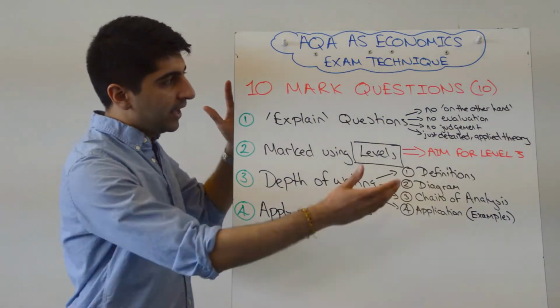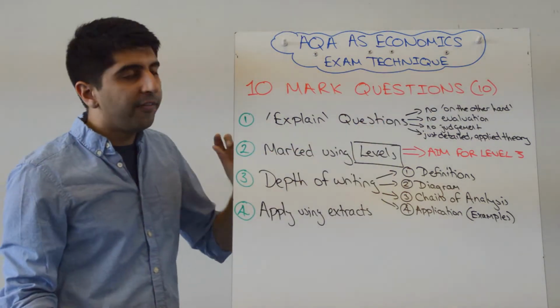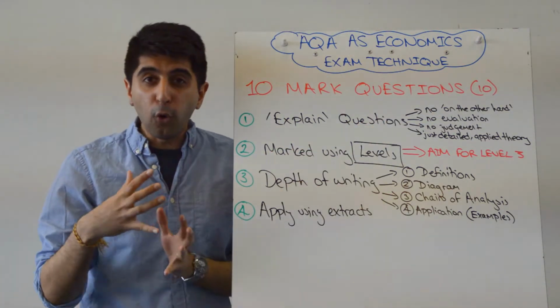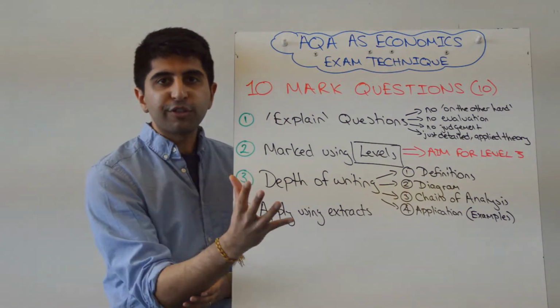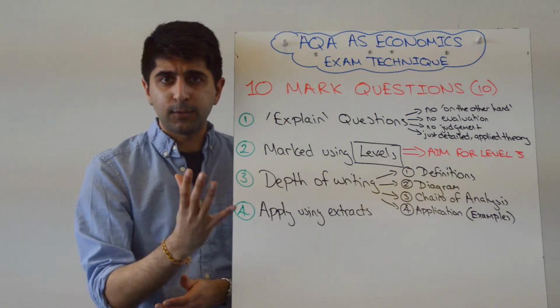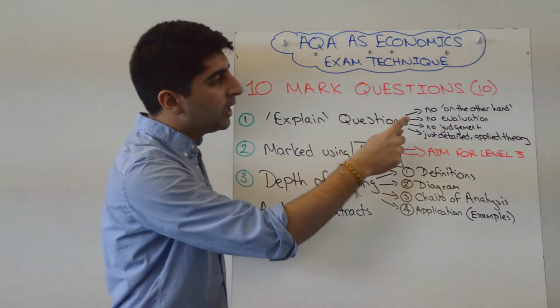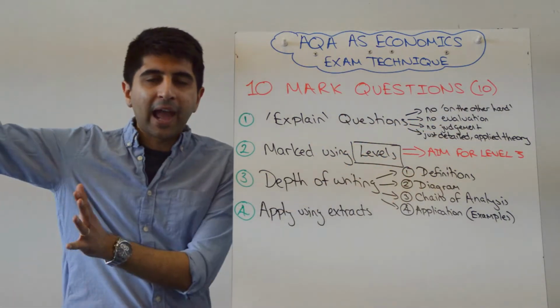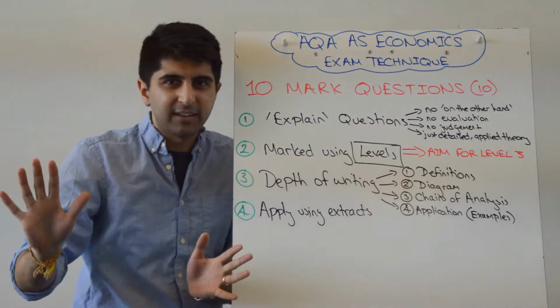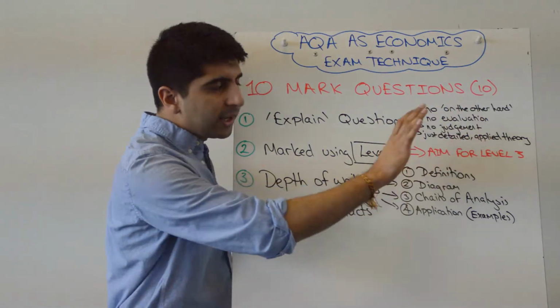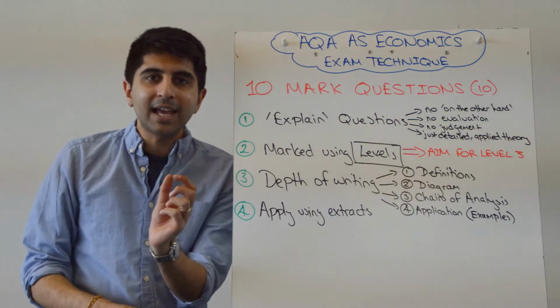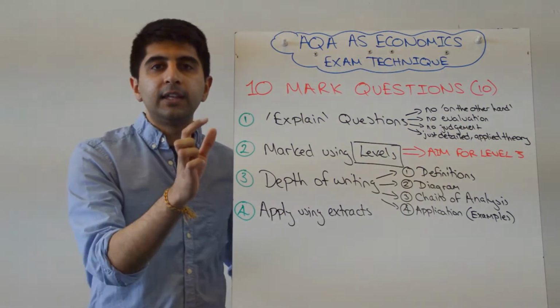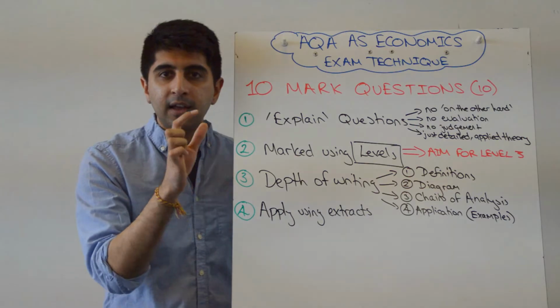These questions, guys, yes, obviously they're worth 10 marks. They're explain questions. That's all you need to do. You need to explain something. Talk through your economic theory. That's what you're doing in this question. So, you don't need any on the other hand points. No for and against here, nothing like that. No evaluation needed. No judgment needed. Just detailed, applied theory given what you need to explain in the question.